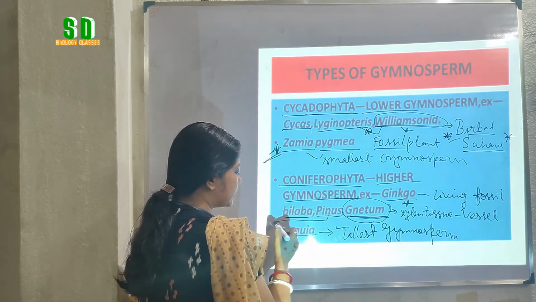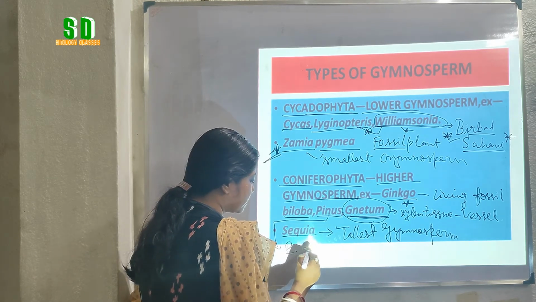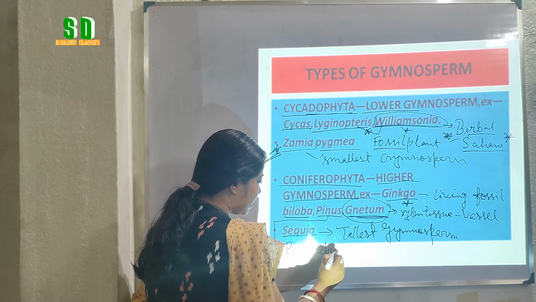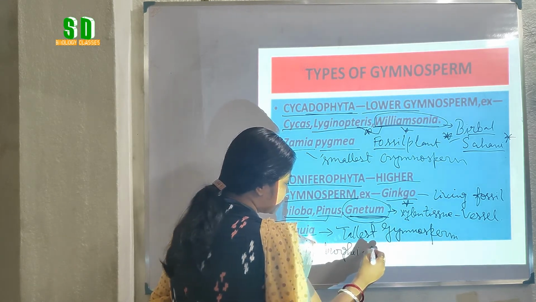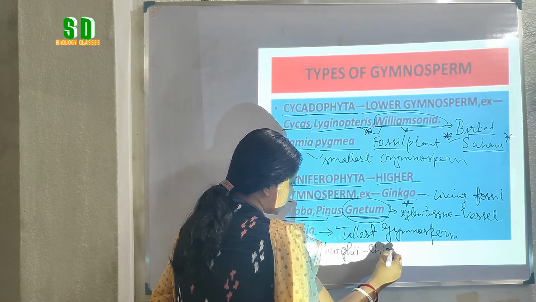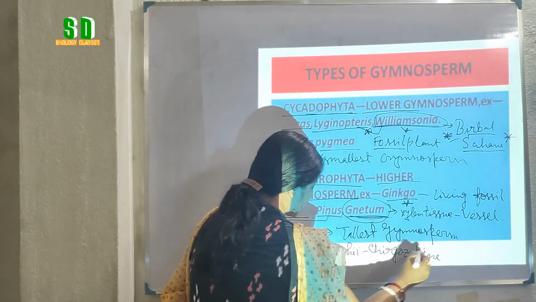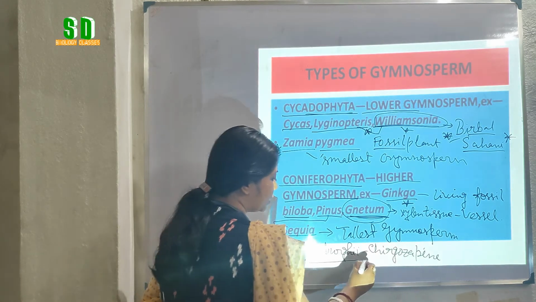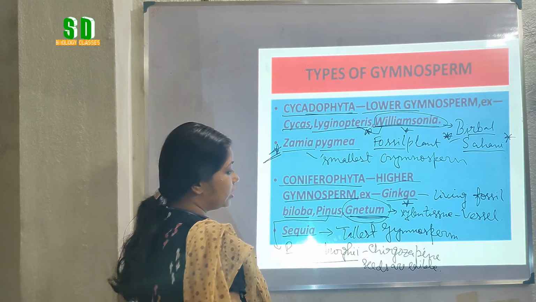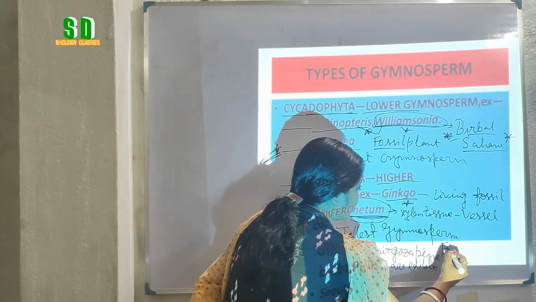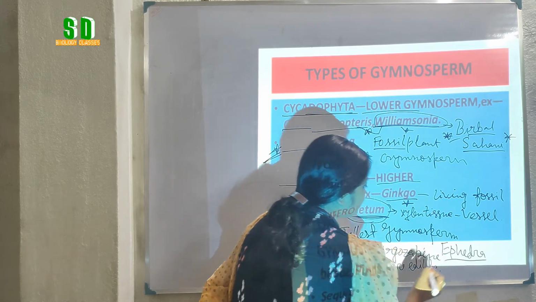Different species of Pinus like Pinus roxburghii, their seeds are edible. They are also called Chilgoza pine. Their seeds are edible. Here another important example is Ephedra.